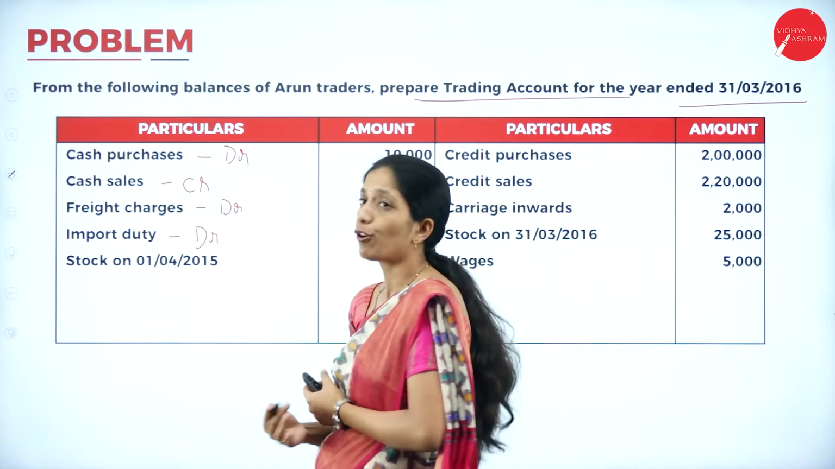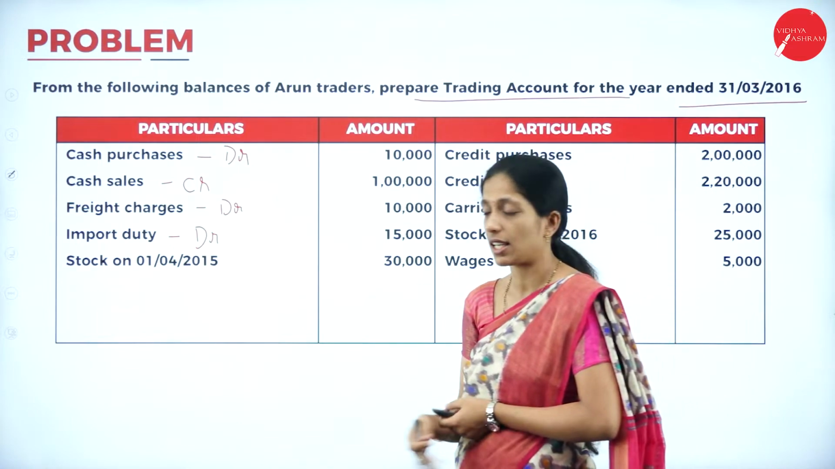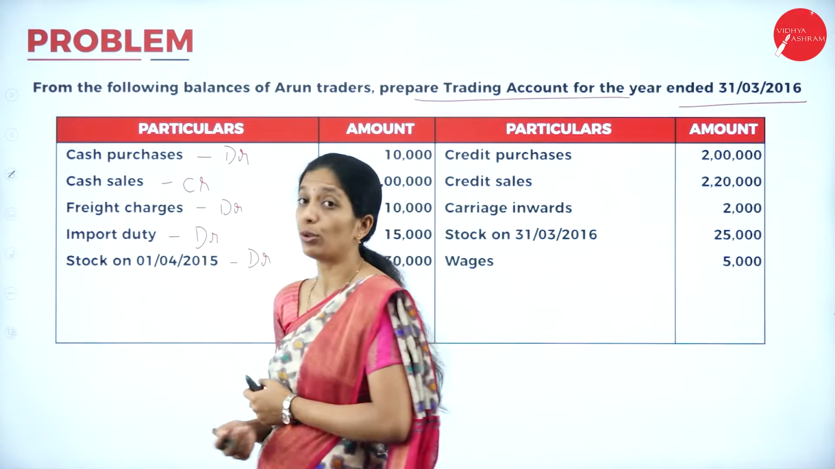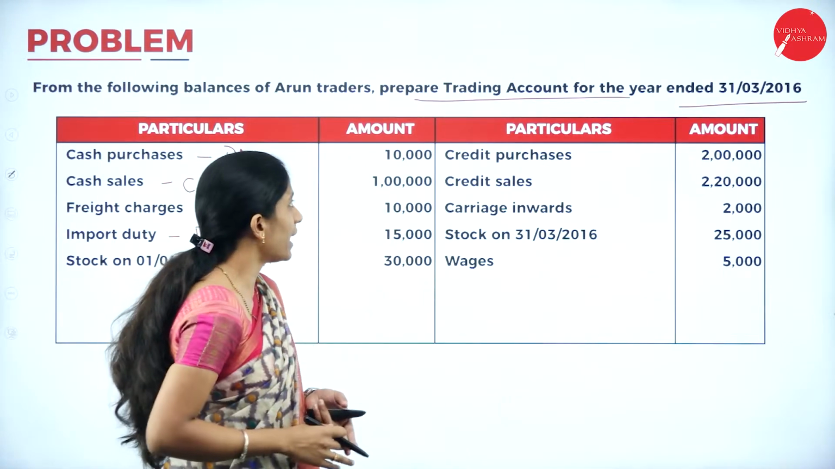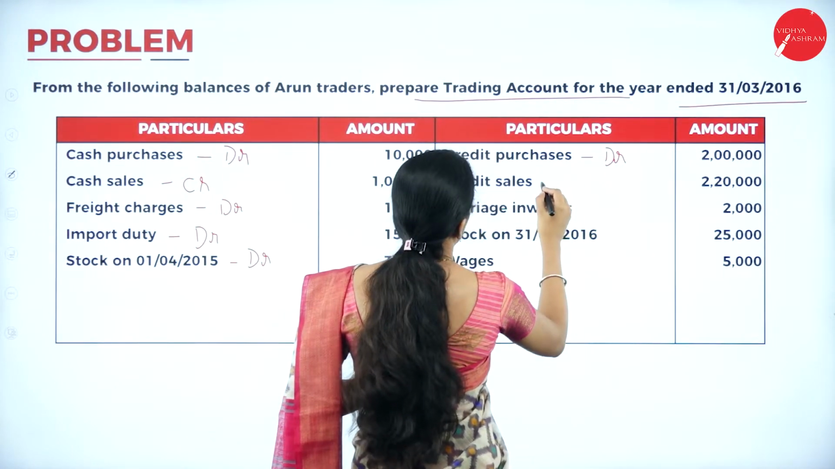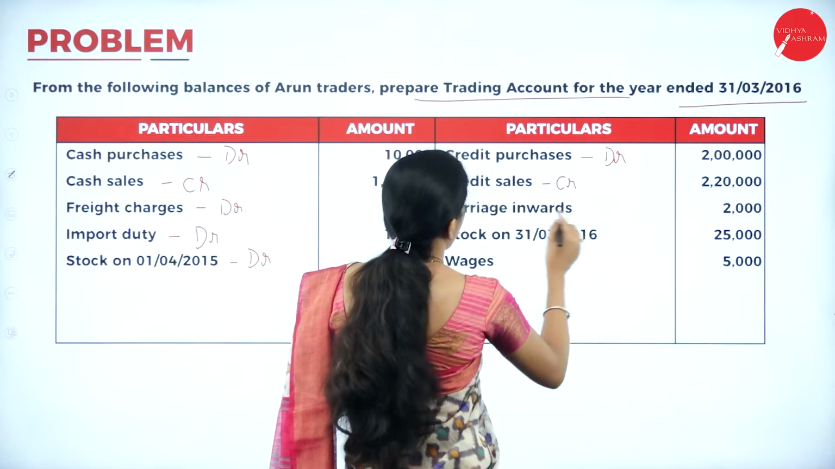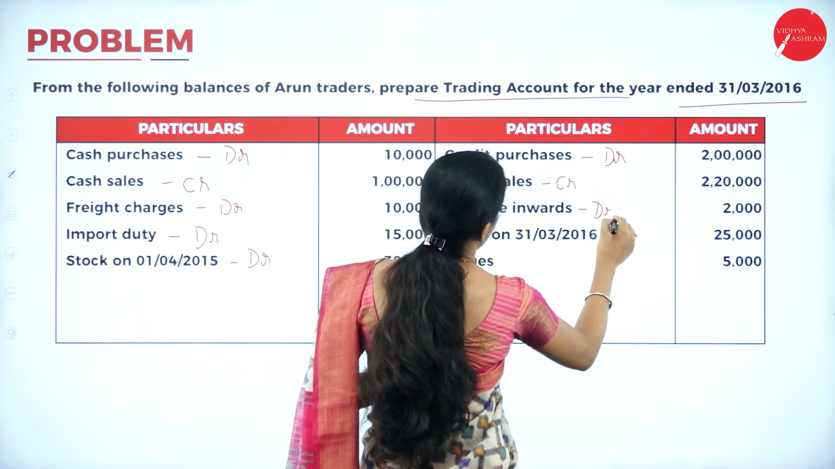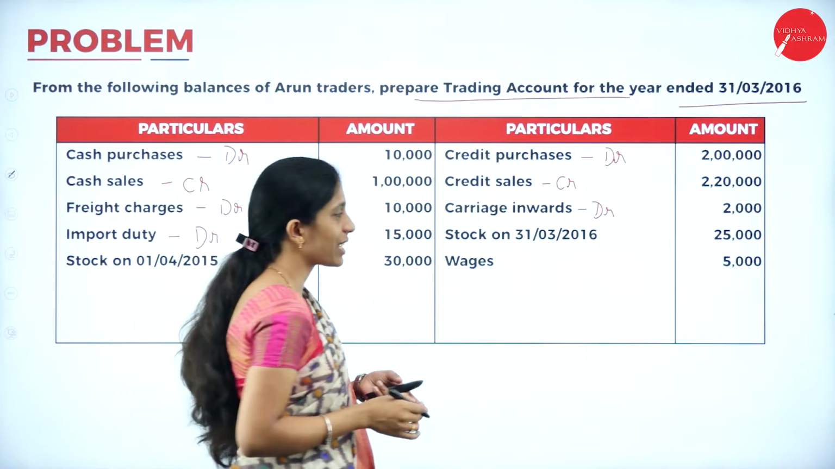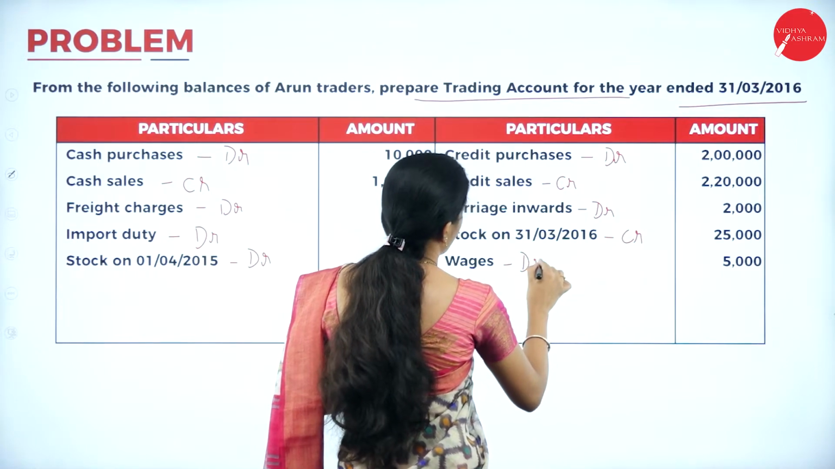Next, stock on 1/4/2015. Now see the date when they have given 31st March 2016. So it means that it is opening stock. So we'll record in the debit side to opening stock. Now coming to credit purchase, it is also in the debit side. Next, credit sales, that is by sales, credit side. Carriage inward, so it is a direct expense, debit side. Stock on 31st March 2016, so it is what? Closing stock. So we'll record in the credit side. Wages, it is a direct expense, debit side.